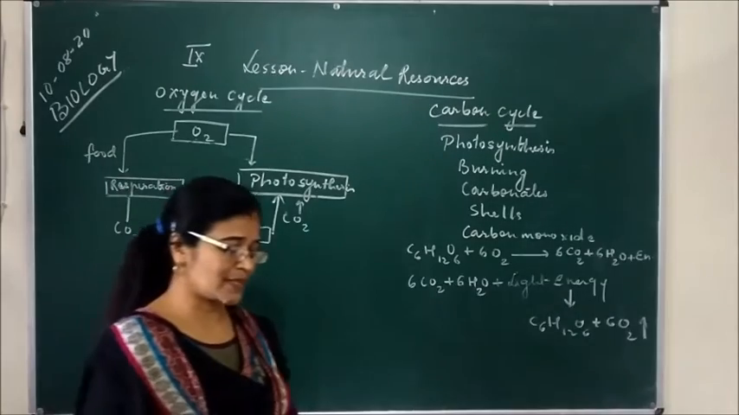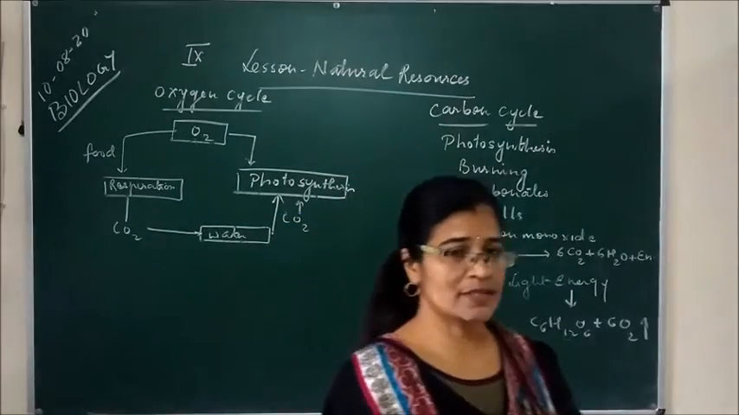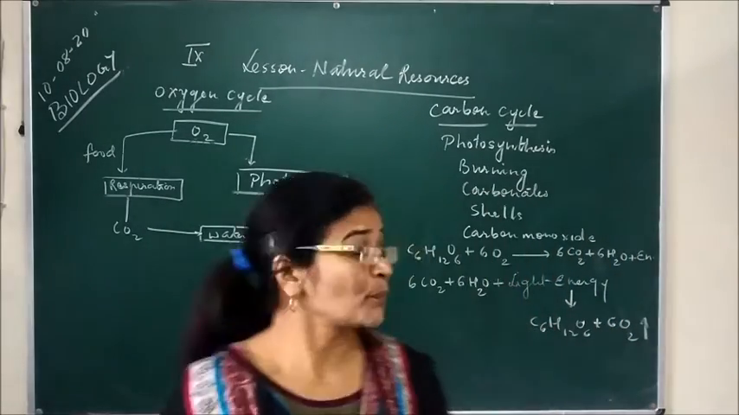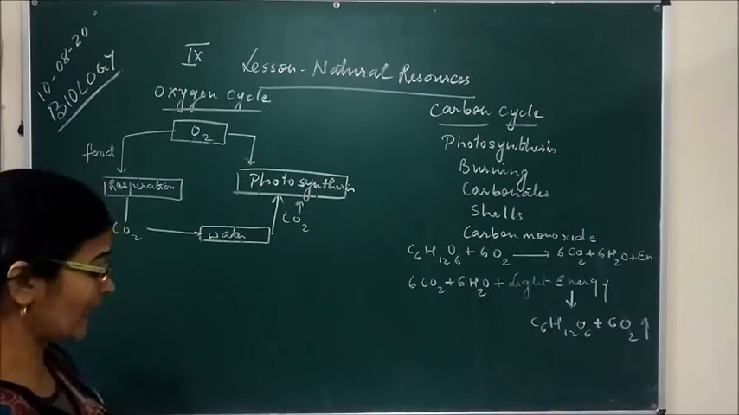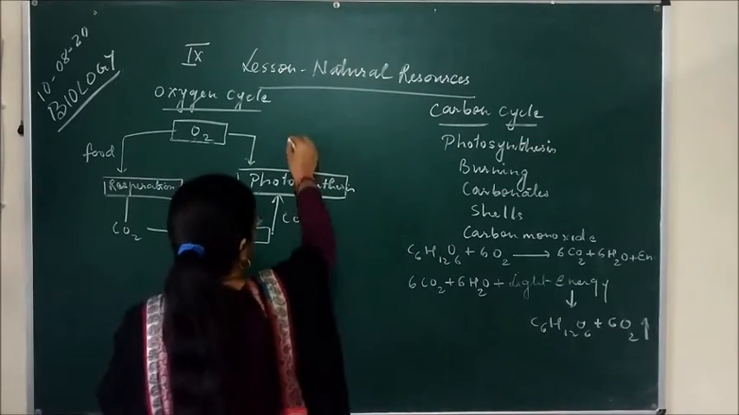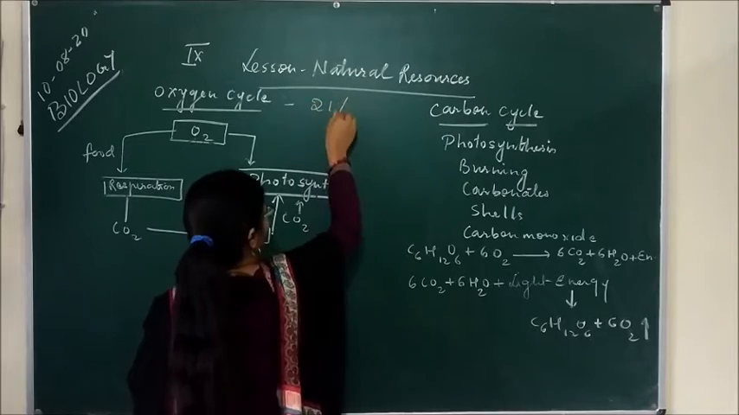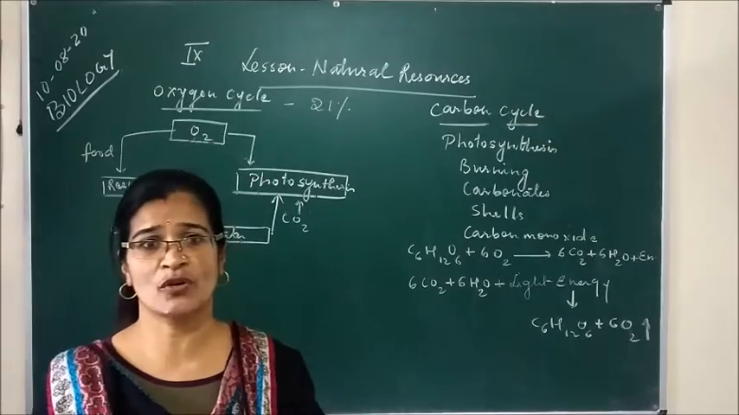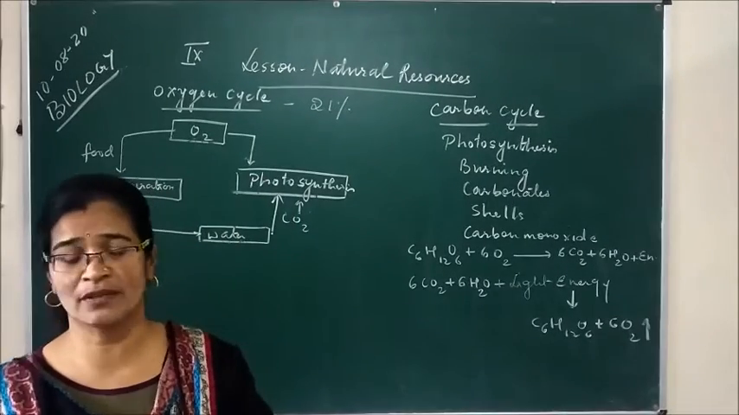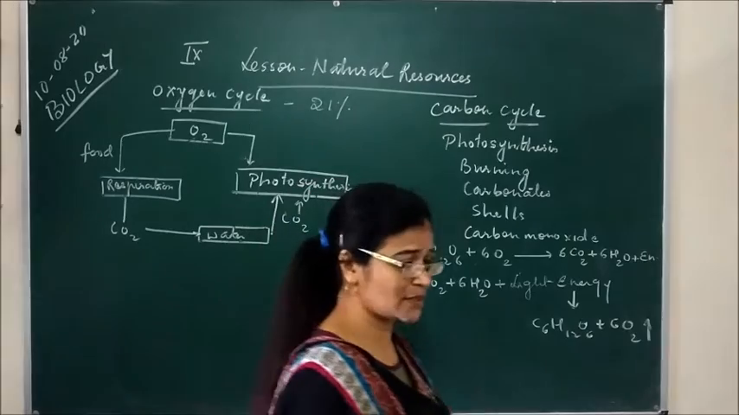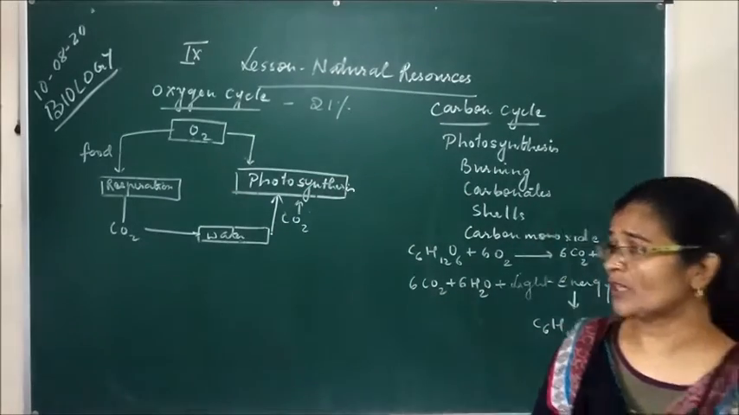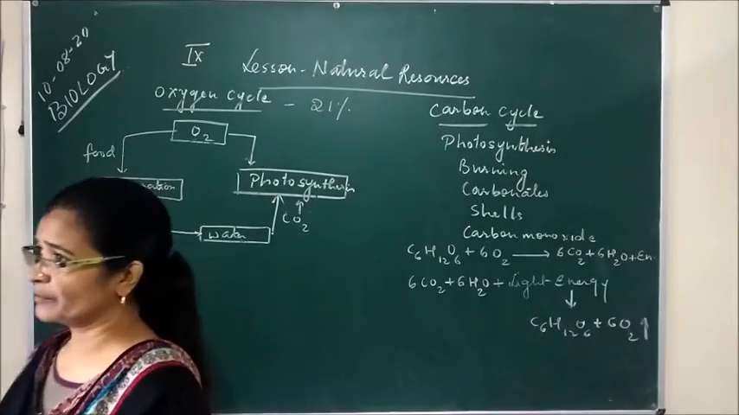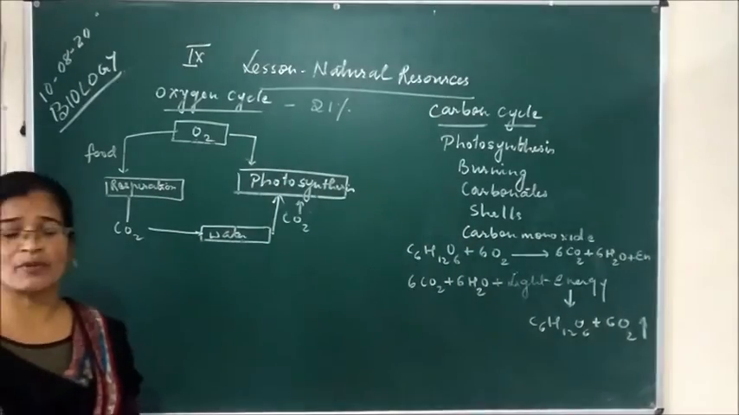In the previous class I explained to you about the nitrogen cycle and the water cycle. So you all know that in our atmosphere 21% oxygen is present. And oxygen is very essential for all of us because oxygen helps in respiration, and without oxygen a person cannot survive. So how does the oxygen recycle in the atmosphere, and how does the recycling of oxygen and carbon dioxide take place?